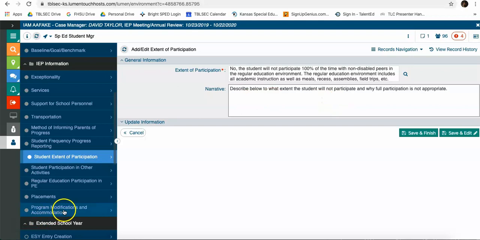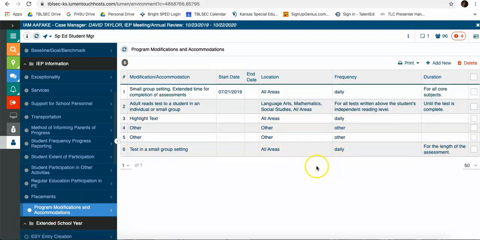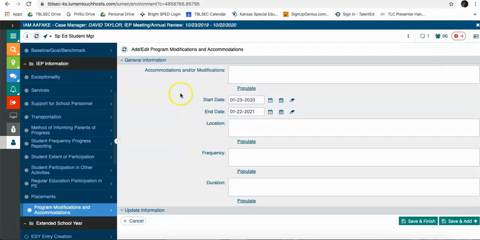The last one is in program modifications and accommodations. You'll notice that they have added an end date. So when you click on new, here's your accommodation. There's a start date and an end date. Typically that will be the date of your IEP year. Location, frequency, duration is the same.